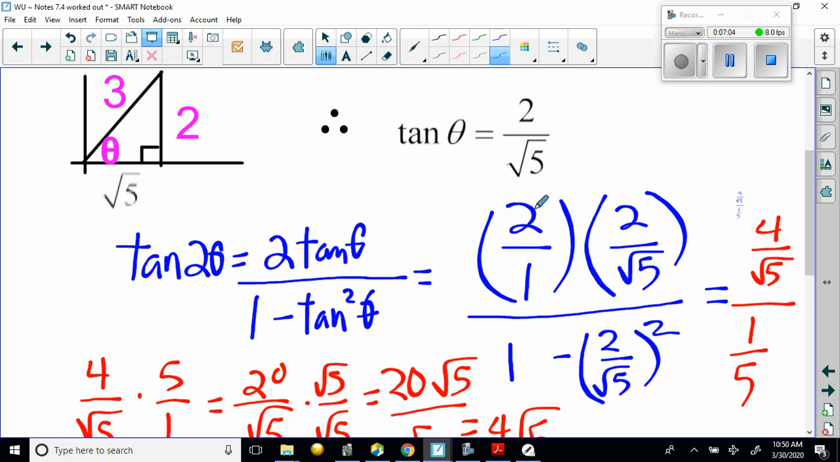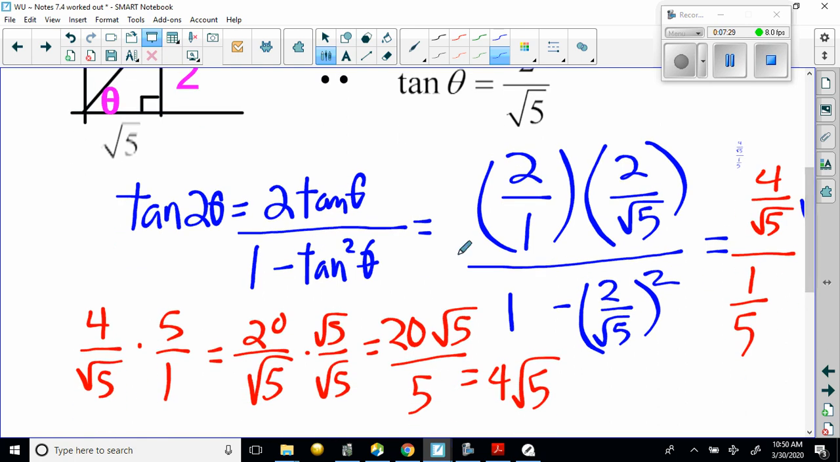So I multiply the 2 in the numerator, and I end up with 4 over root 5. And the denominator consolidates to be 1 minus 4/5. So that's going to be 1/5. So basically, we're going to do same change flip on this fraction. So 4 over root 5 times 5 over 1. And at this point, I'm going to simply simplify the fraction. Now is your time to rationalize.